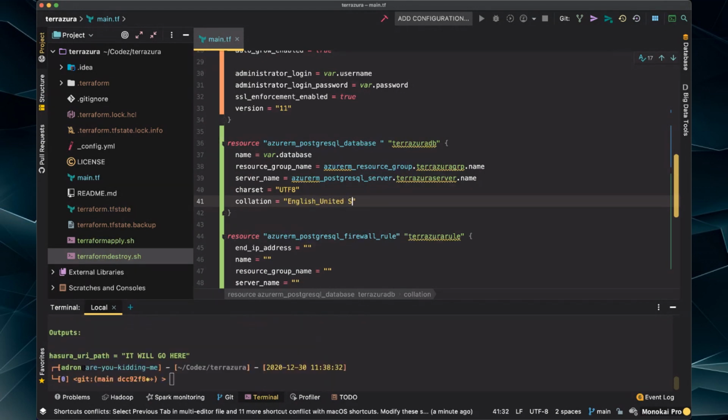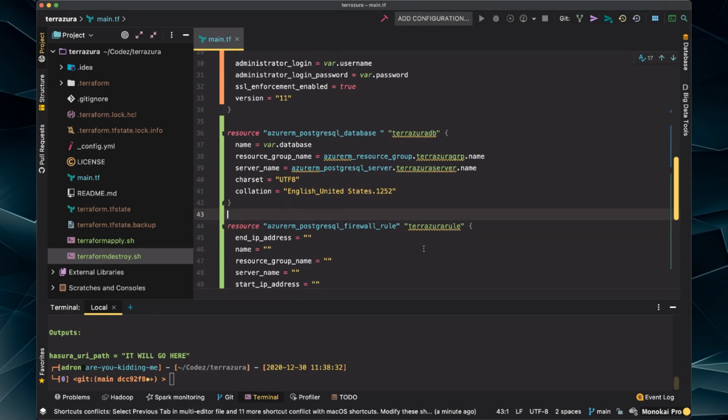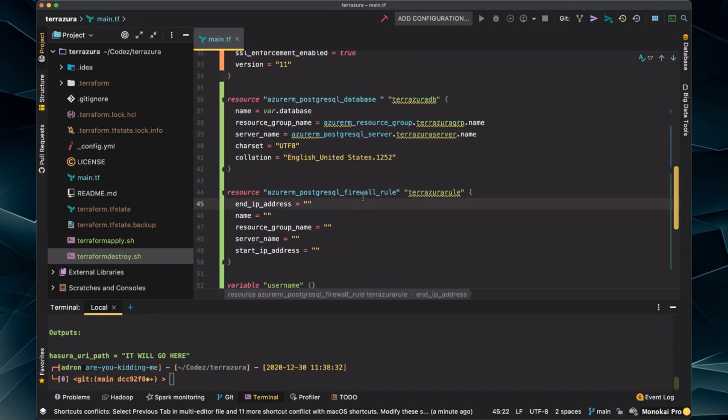And yes, this is a very specific thing that you have to look up. 1252. Not really something you can memorize easily, but you'd have to look it up to know that that is what it is. But I know what it is, so we're all set, and we're ready to now set up the firewall rule. Now, the reason we set up the firewall rule right now is because when I launch the container, the container that runs the Hasura API GraphQL server will need to talk to the database, because it's in its own network, in its own environment, so that it can't be talked to.